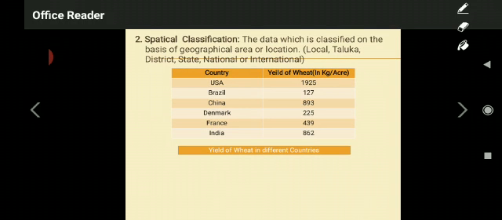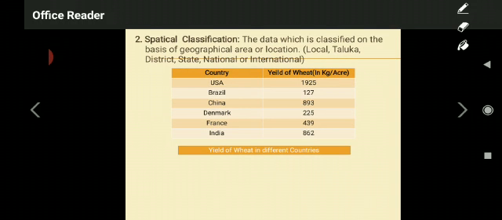When will you get the picture? When you are classifying those data on the basis of taluka level, local level, for example. Okay. You are able to understand in Belgaum district what is the status of, for example, a particular activity in that particular taluka. Okay. You may classify those data on the basis of geographical area or location. You may classify on the basis of local, taluka level, district level, state level, national level, international level.